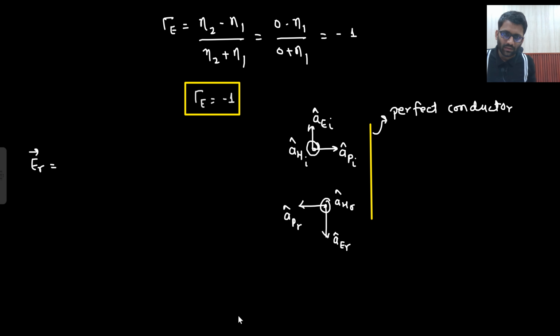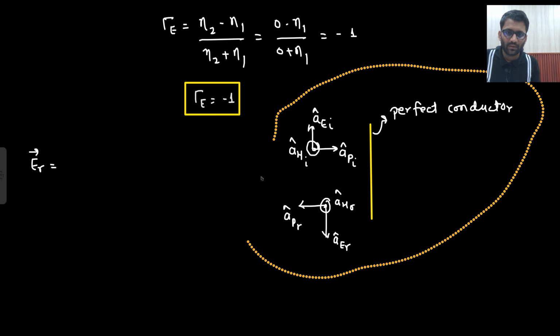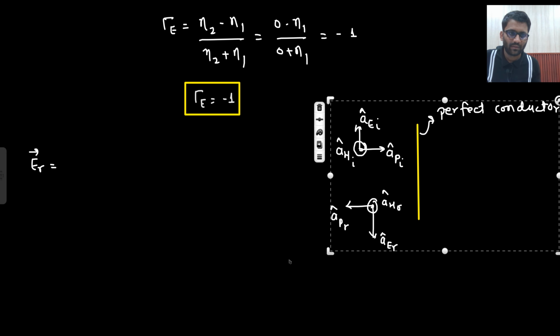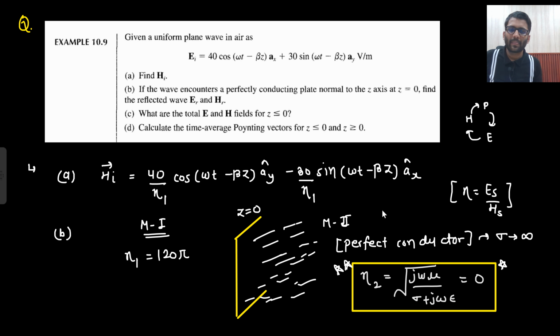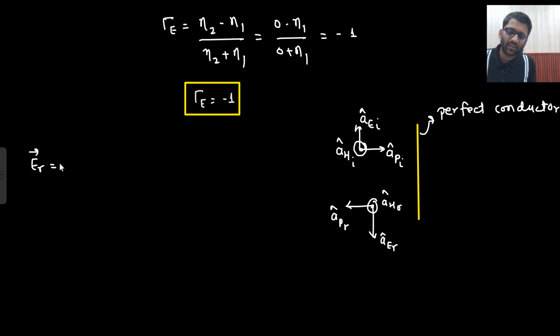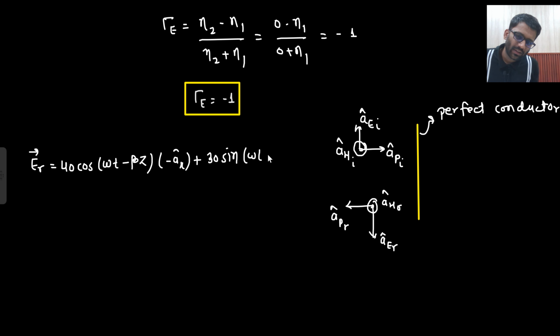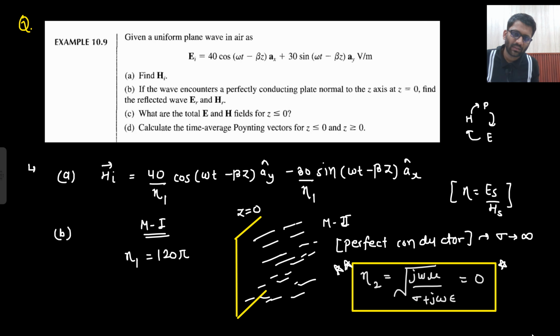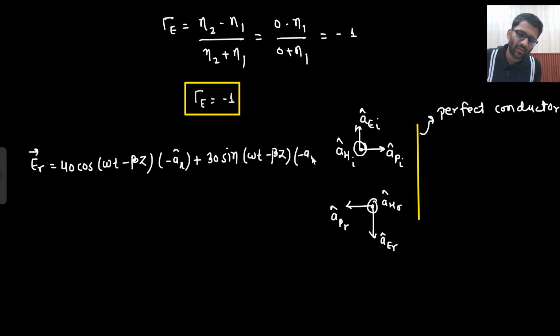So 40 cos(ωt − βz) minus ax cap. If I apply minus here, or I can apply minus here as well, minus ax cap, plus 30 sin(ωt − βz) minus ay cap. This is your ER. Okay.